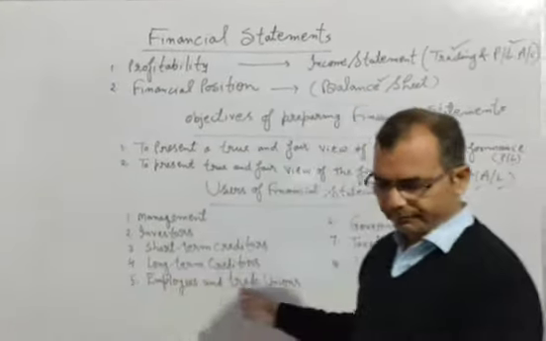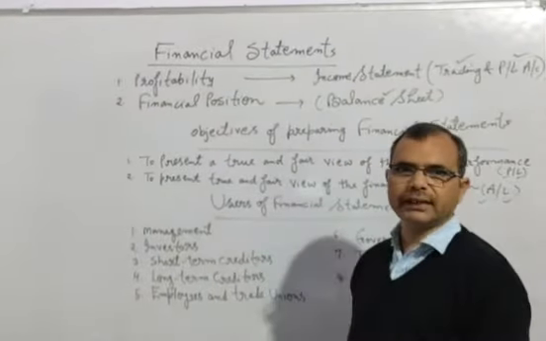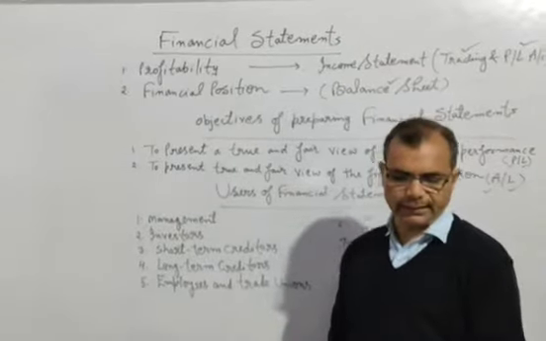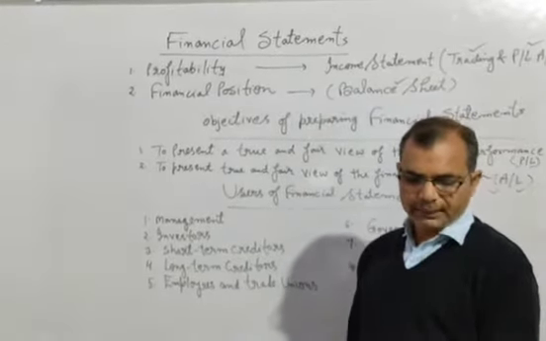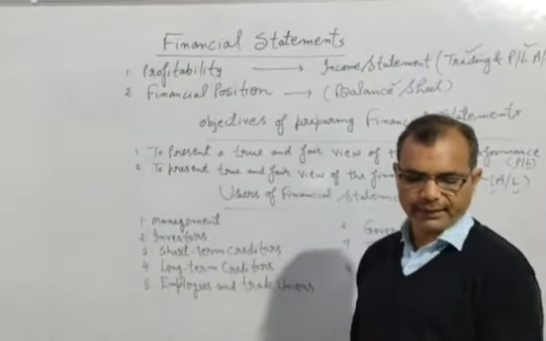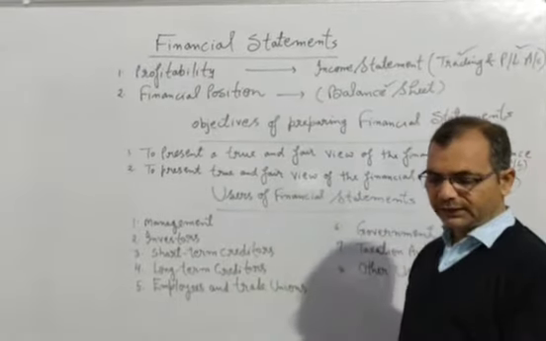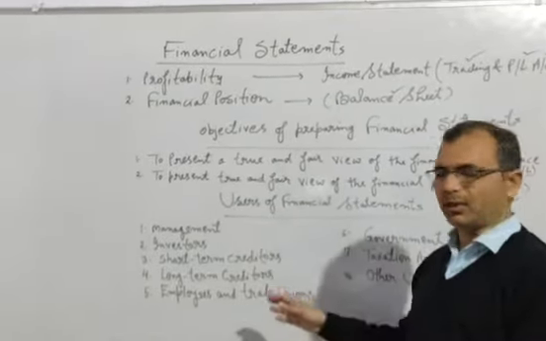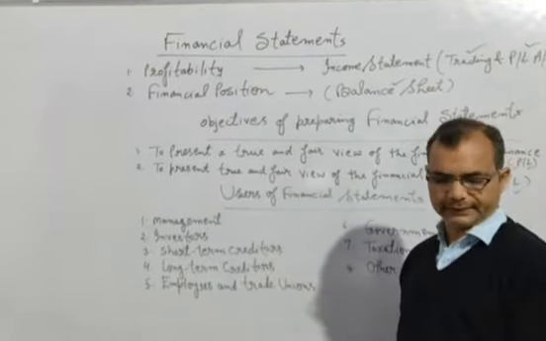In the same way, long-term creditors will also examine the financial statement, and they will also know the actual position of the business with the help of financial statement. Whether the enterprise will be able to pay the interest consistently, because they will provide a long-term loan, so they will charge interest.